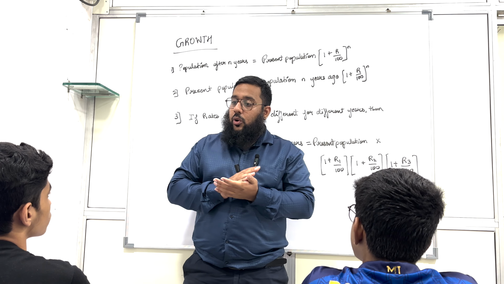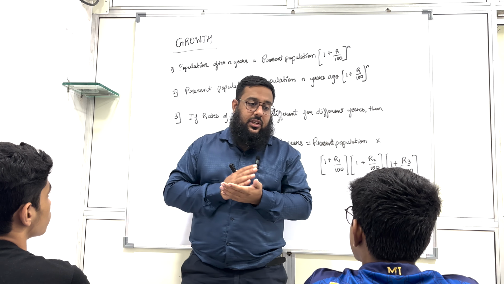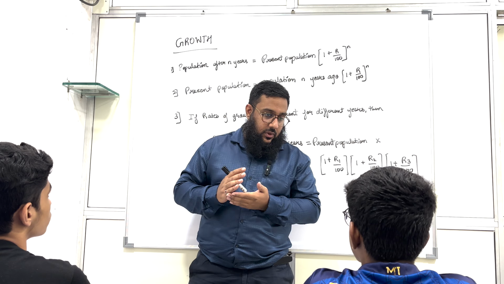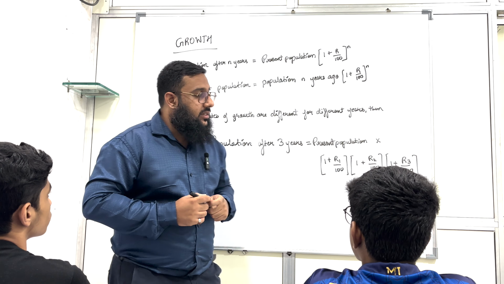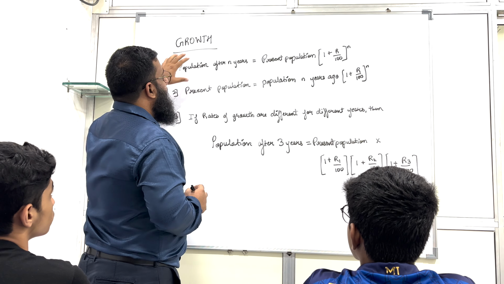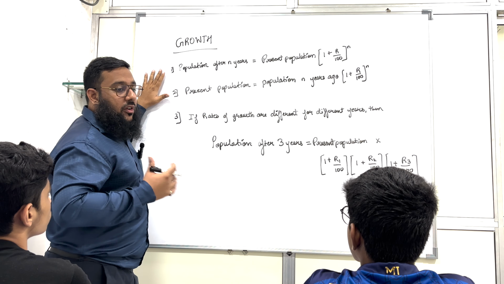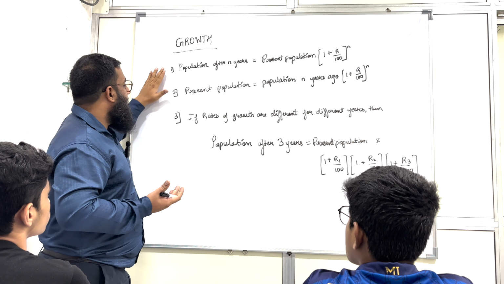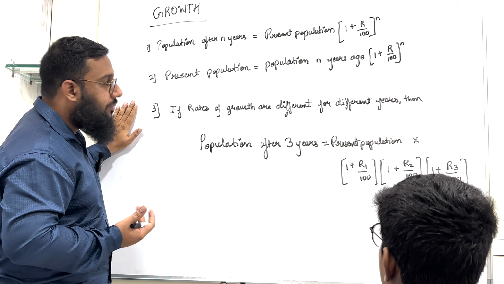You cannot say there is growth in every item, and you cannot say there is depreciation on every item. So we are studying growth, and we have taken the example of population growth, and we have three formulas.